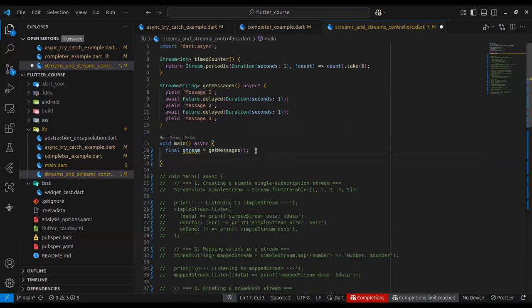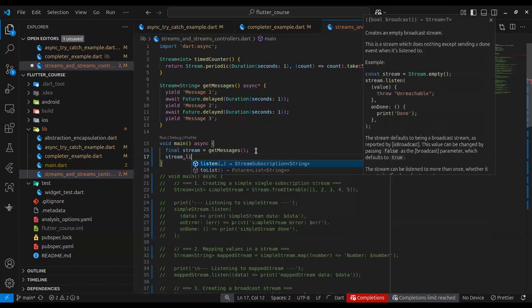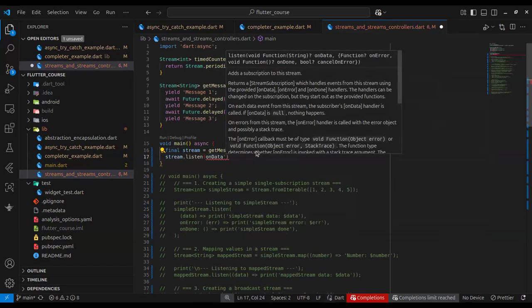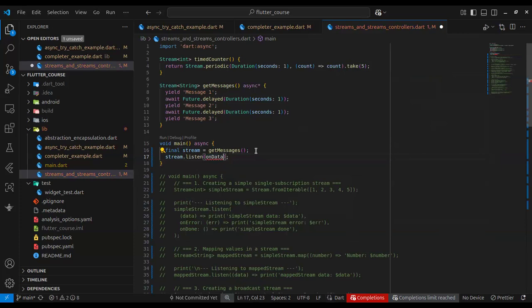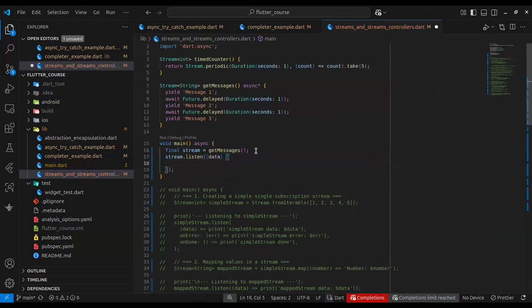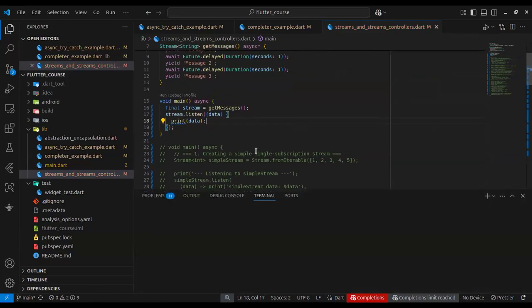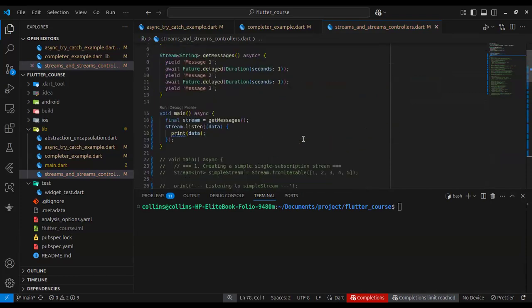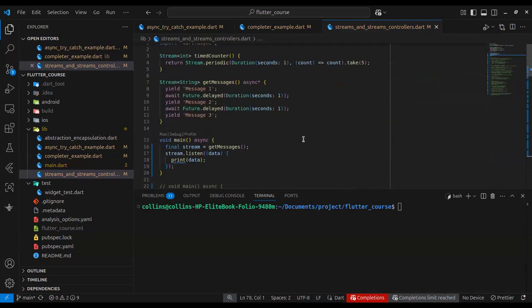So how do you listen to it? You listen to it by calling stream.listen. Then you give it a closure function. This closure function takes one parameter, and that parameter is the value that comes out from the stream. The value is a string already, so there's no need converting it into a string. What will happen here is that this stream is going to emit message 1, message 2, message 3 at an interval of 1 second and then complete and exit. Okay, so let's run this code.